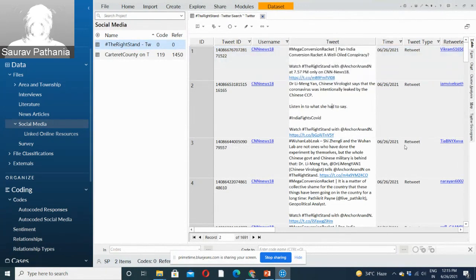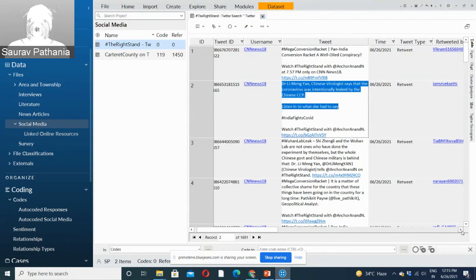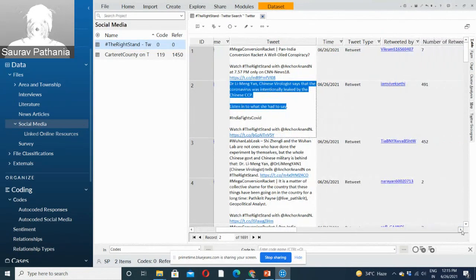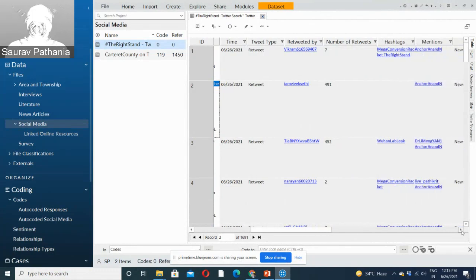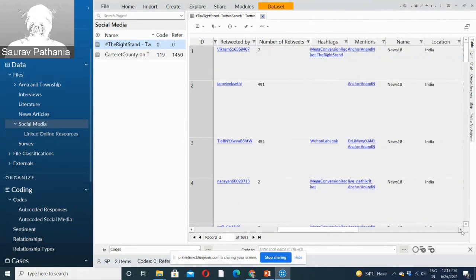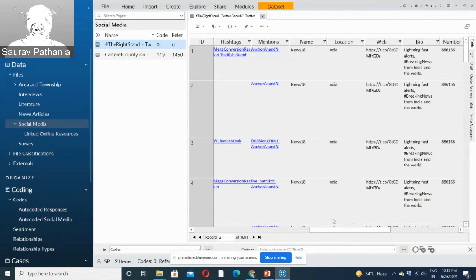All are in gray, but this is white because this is codable. You can code this further into codes if you want to. And these are the time, the tweet type, whether it was a retweet or a tweet, and if it was a retweet, who retweeted it, number of retweets, hashtags, even mentions are captured. All these things are captured.